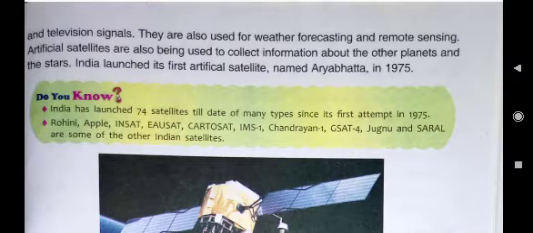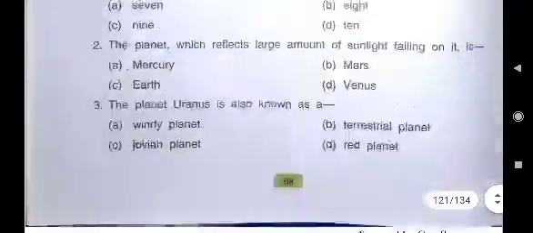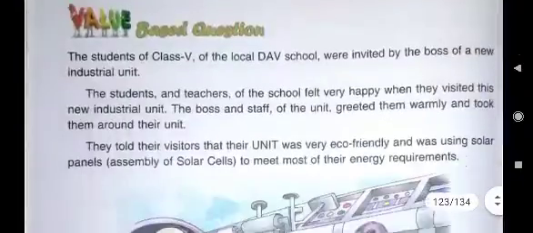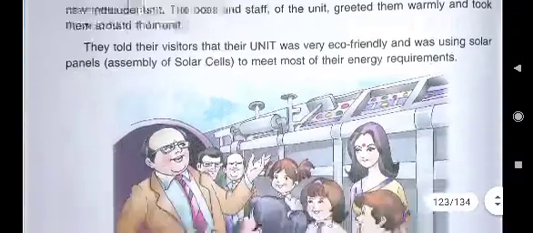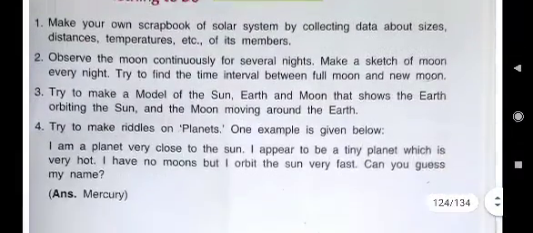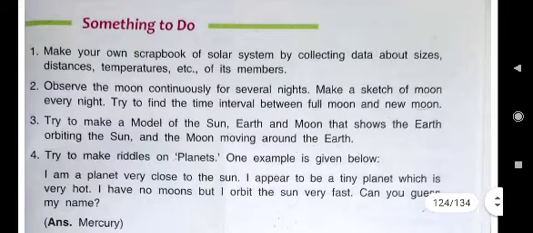Artificial satellites are also being used to collect information about the other planets and the stars. So this is the answer of the last question. In our previous class, children, we have discussed these value based questions in which one story was written about class 5 students. Now today we have to do something to do. You see what is written in something to do.